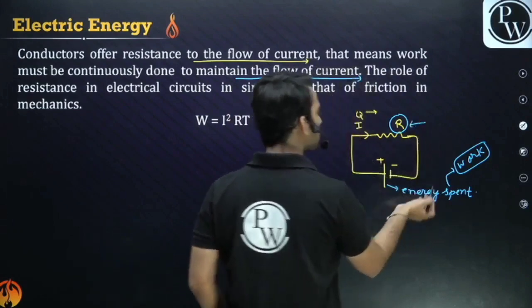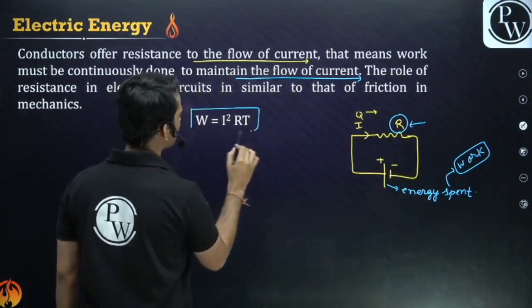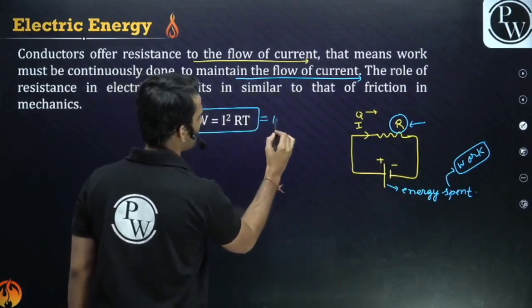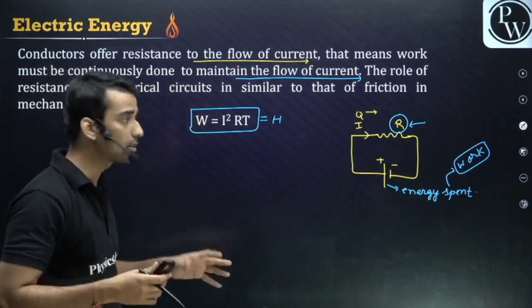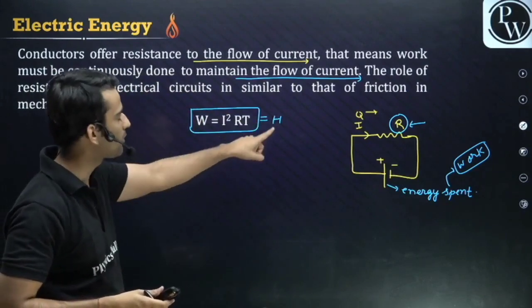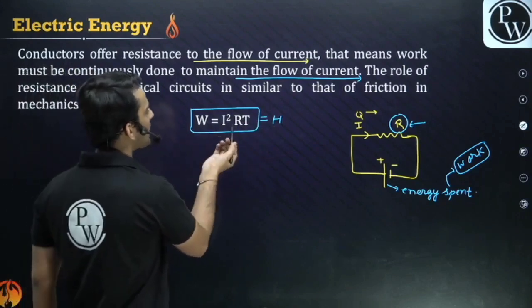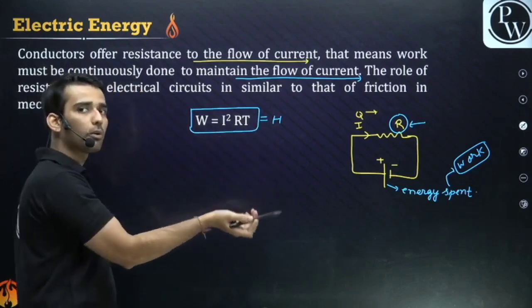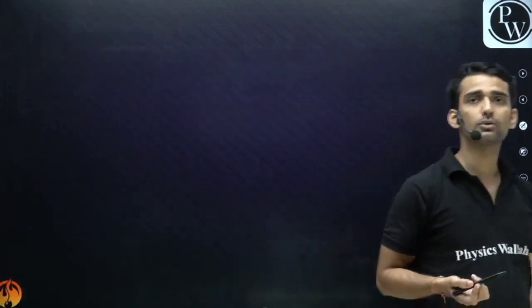Resistance dissipates all that energy in the form of heat. That's why here work is nothing but equal to heat. All work done by the battery, all the electrical energy spent by the battery will go in the form of heat in the resistance. So this is electrical energy. This is nothing but I square R T in the form of heat. Clear? So electrical energy is I square R into T.